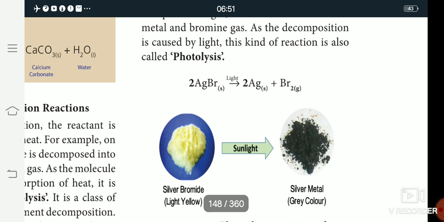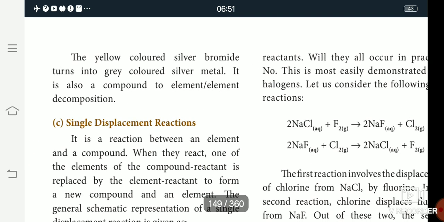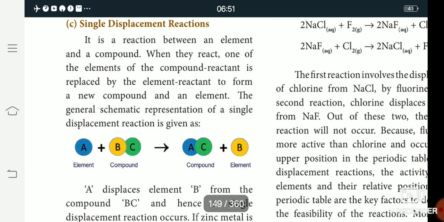Then the next one is single displacement reactions. In this reaction, as you all see, one is an element.